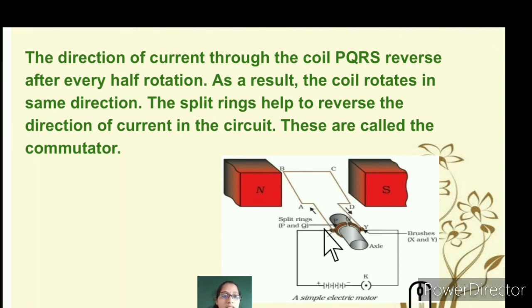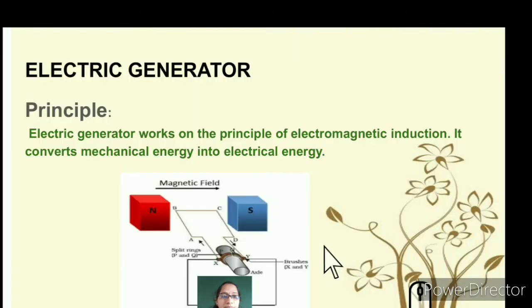So the split rings act as a commutator, that is, they help in reversing the electric current. So we have now understood the electric motor. Now we will understand the electric generator.